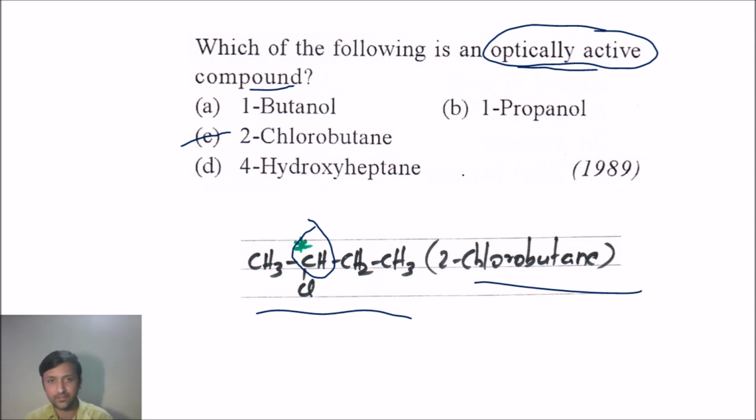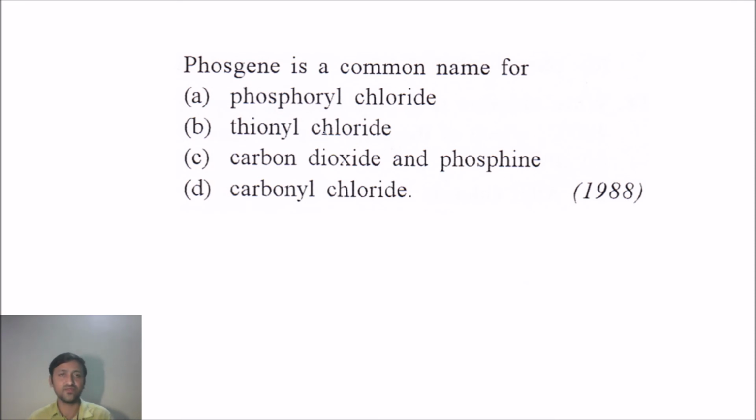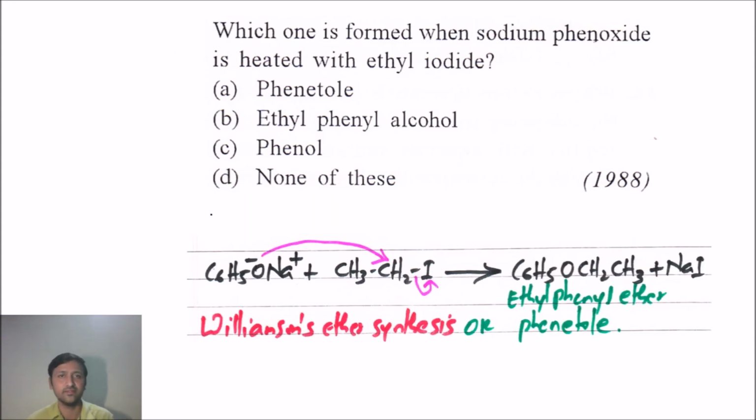Let's go for the next question. Phosgene is a common name for, right? This is again a direct question. Phosgene is nothing but COCl2, or we can take it as carbonyl chloride. So the right answer for this is option D, carbonyl chloride.